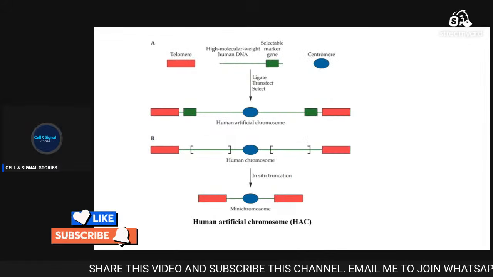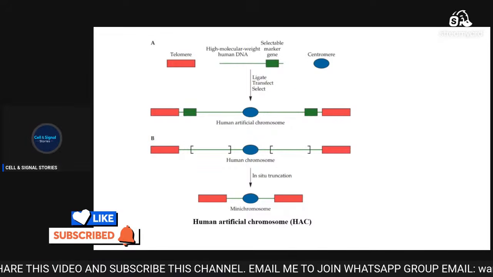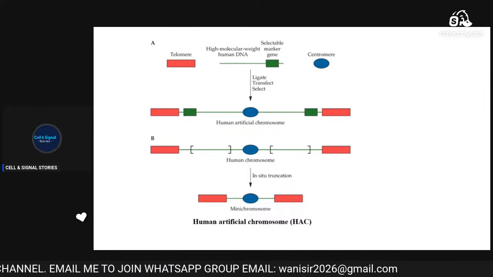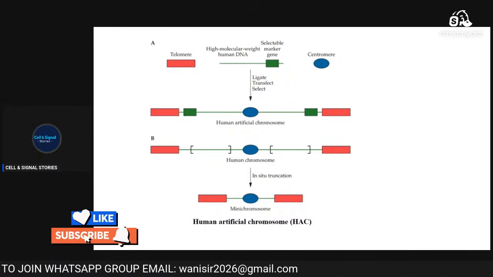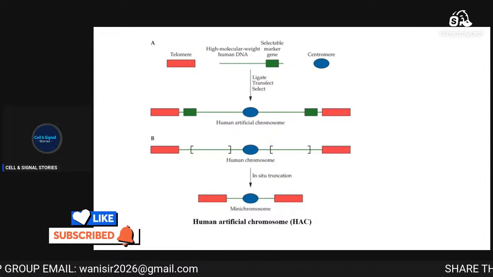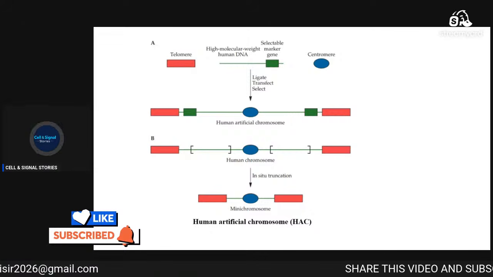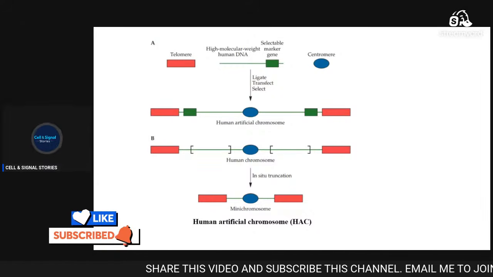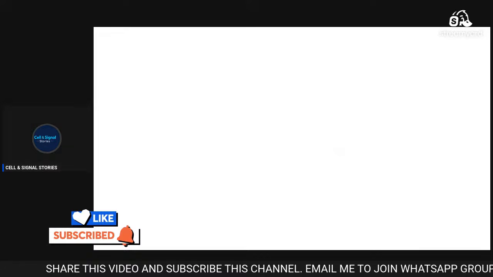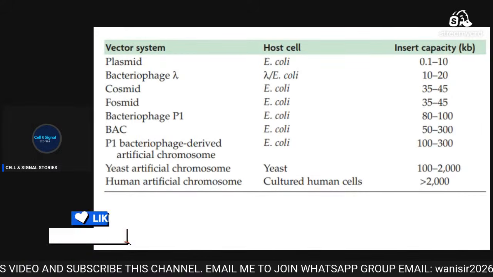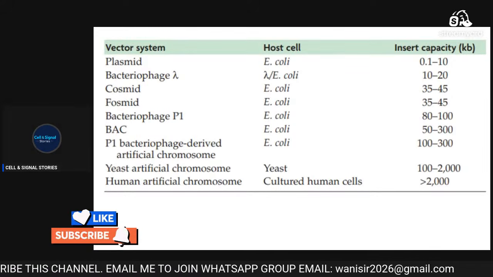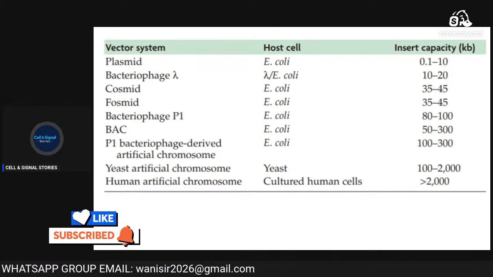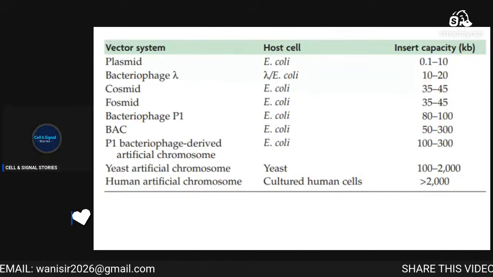Now, these are the human artificial chromosomes, where you can see that they have the telomere, high molecular weight human DNA, and a selectable marker. When we add the human DNA here, it will also be called a mini chromosome. This is how we make the human artificial chromosome. Now, I will tell you what the host cell is for each vector system, and what the insert capacity is, how much insert they can carry.